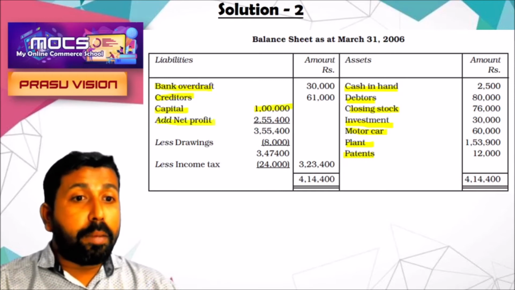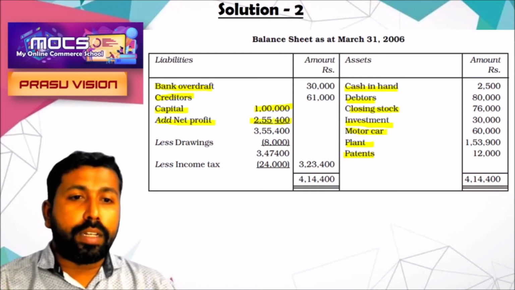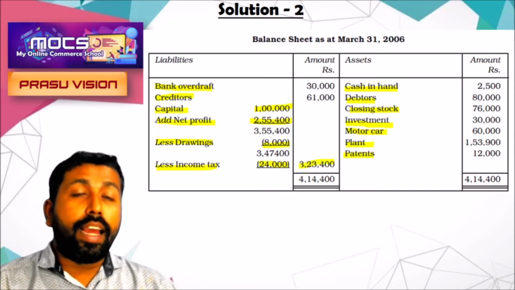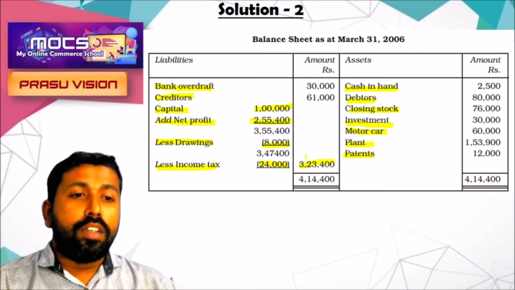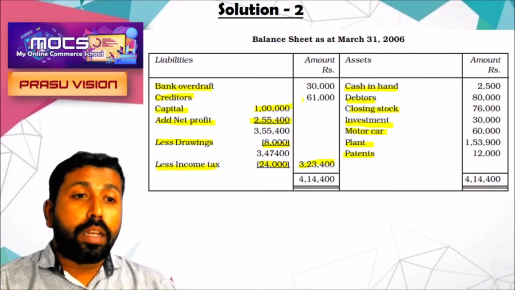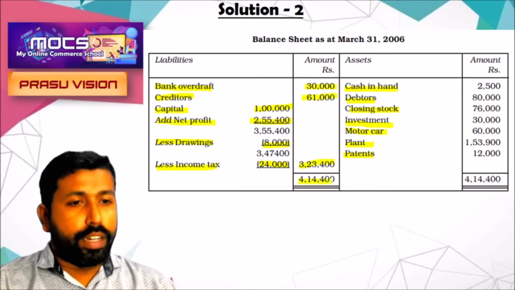We are adding the net profit from the profit and loss account, 2,55,400. Less drawings, it will be deducted, 8,000. Also, we are deducting the income tax, 24,000. The difference is 3,23,400. Please find the total: 3,23,400 plus 61,000 plus 30,000, we will get 4,14,400.